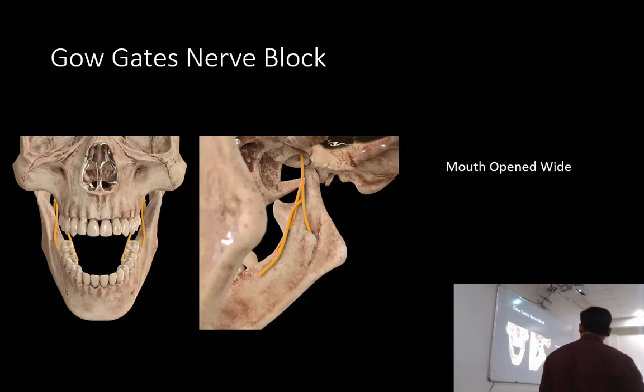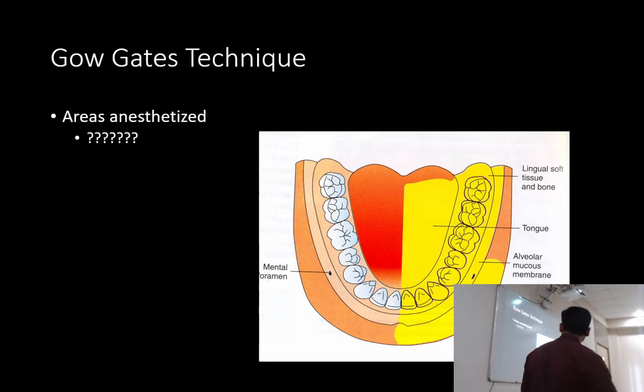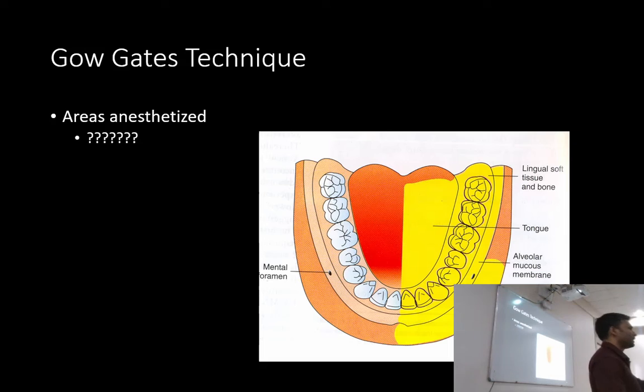Okay, so this was your site of injection. Nerve anesthetized बोल दिया. So area that is anesthetized with this one injection technique, जिसमें हम सिर्फ 1.5 ml LA दे रहे हैं, which is similar to that of inferior alveolar nerve block.